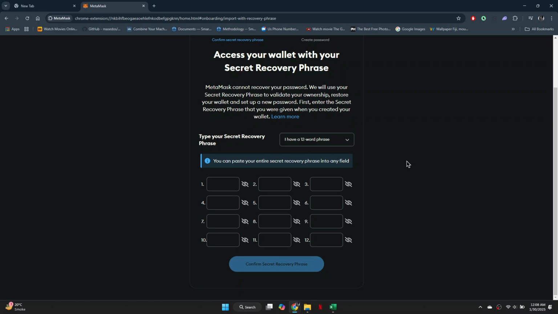So, if you've lost your recovery phrase, your only option is to locate it if you've written it down somewhere. If you don't have it, unfortunately, there's no way to recover your account. So that's basically how you can recover your MetaMask account without a recovery phrase.